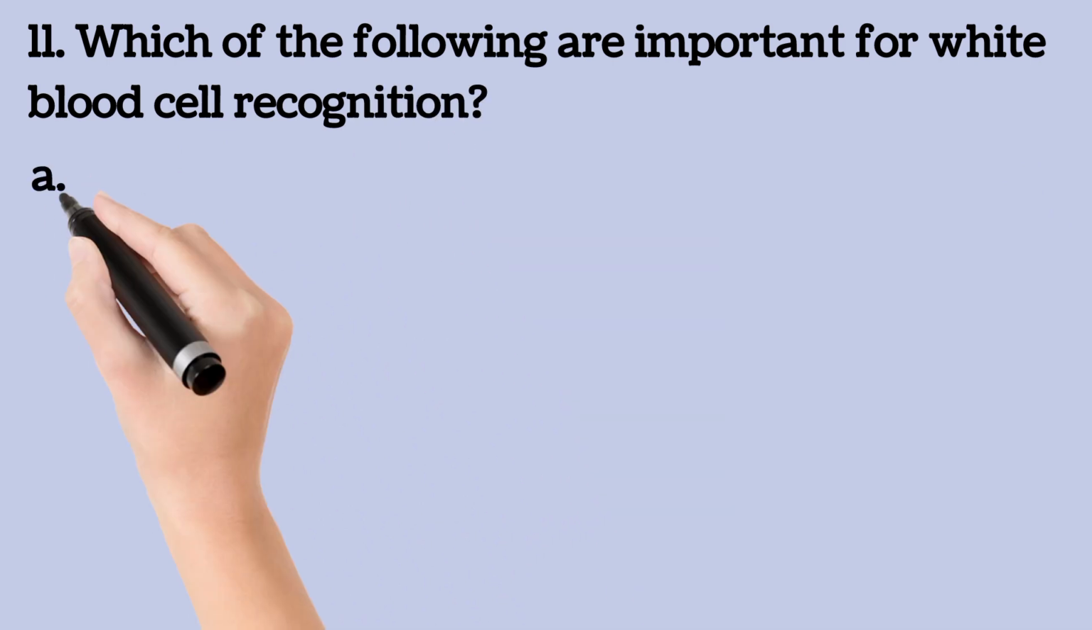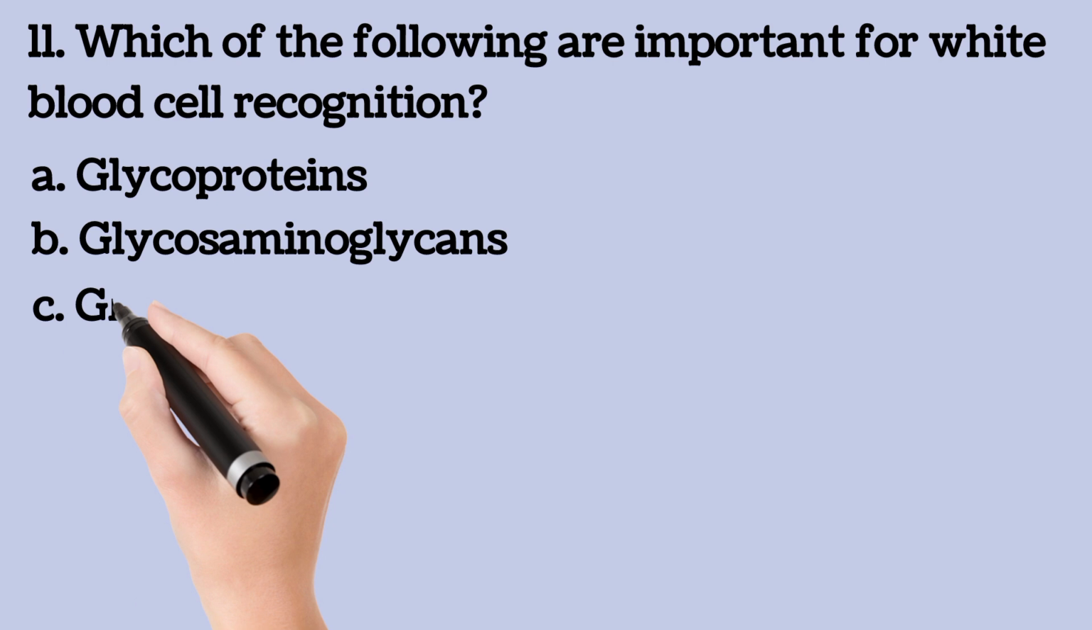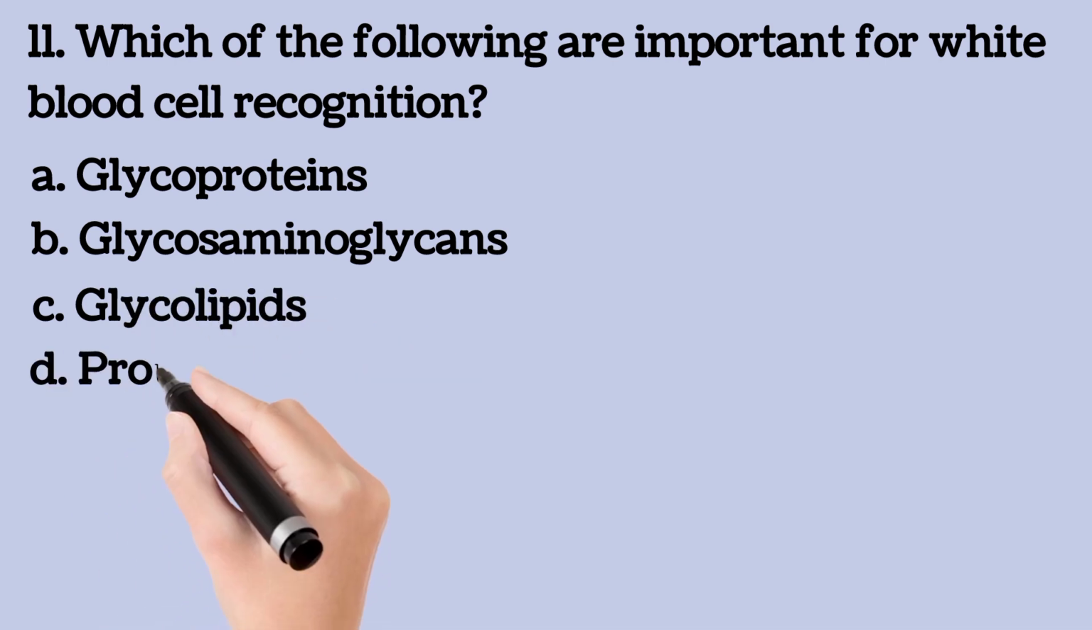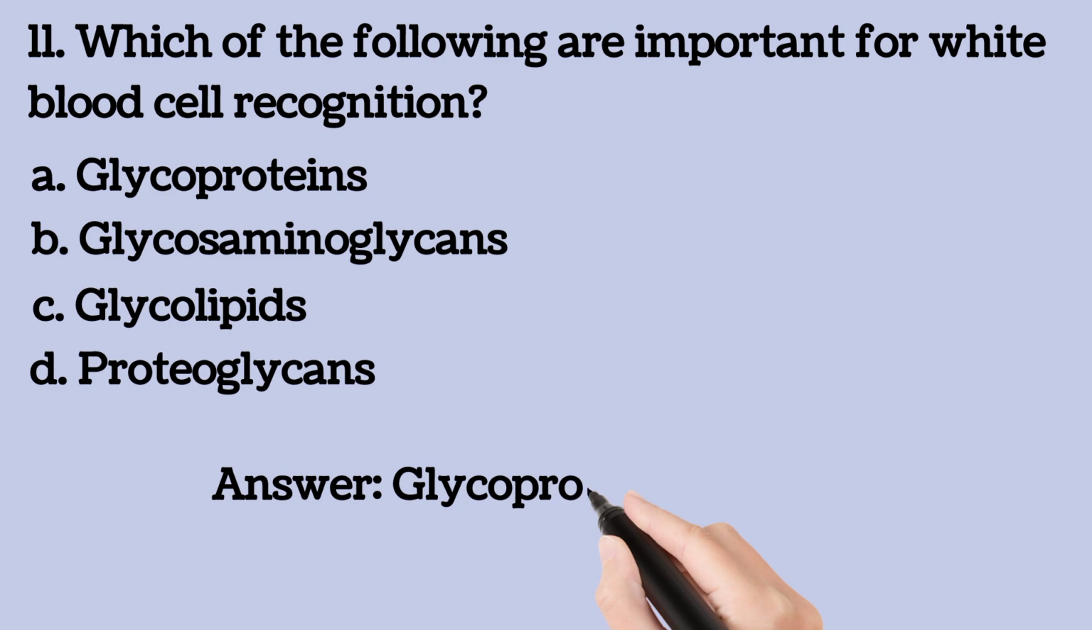Which of the following are important for white blood cell recognition? A. Glycoproteins, B. Glycosaminoglycans, C. Glycolipids, D. Proteoglycans. 5 seconds to answer this. Then the answer is glycoproteins. So glycoproteins are proteins that are involved in cell recognition.